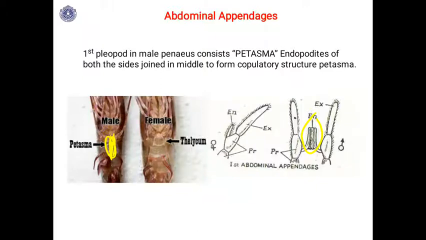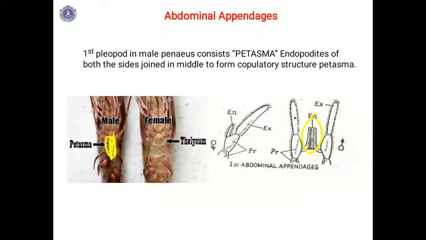In the case of female, it is modified into a plate-like structure. It is not an appendage, but the sternal plate modified into a plate-like structure, the thelycum. This is the sexual dimorphism between male and female.